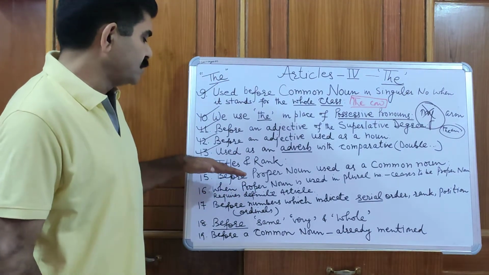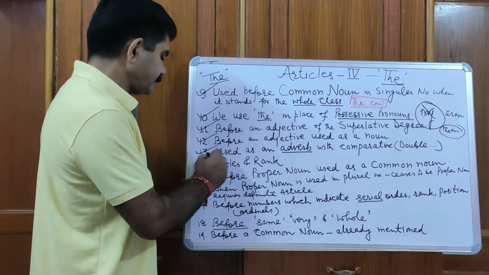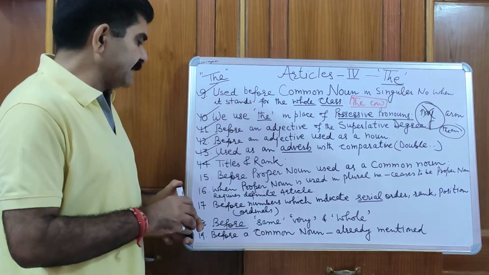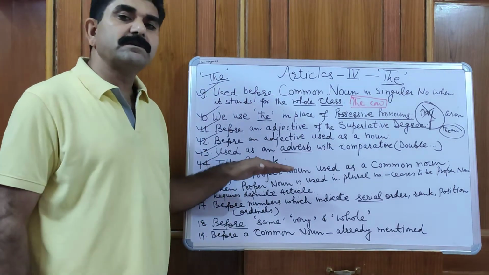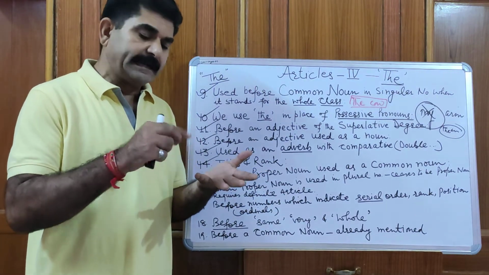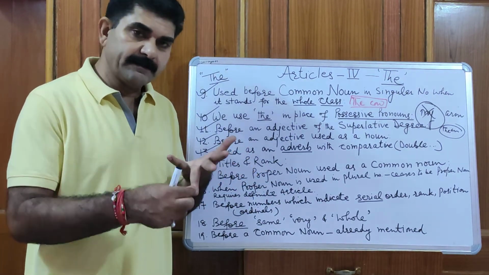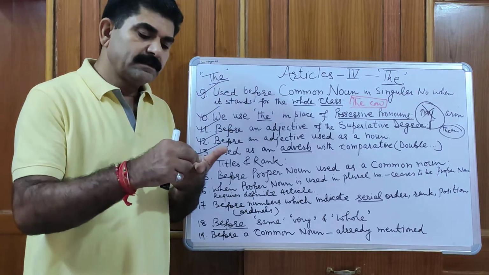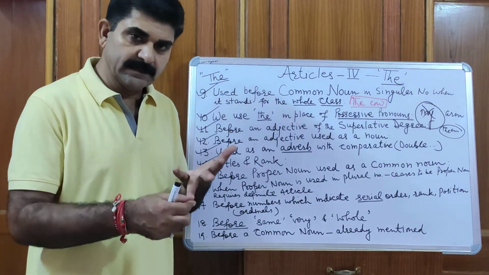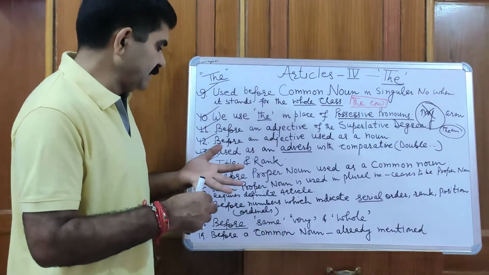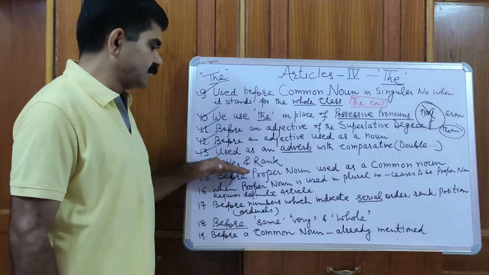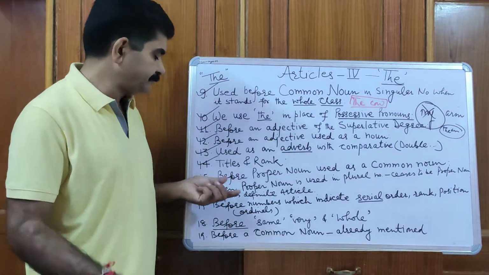Okay. So next is before titles and rank, we use the. Title or rank: the principal, the headmaster, the prime minister, the president, the governor, the CEO, whatever titles or ranks are there, the king.